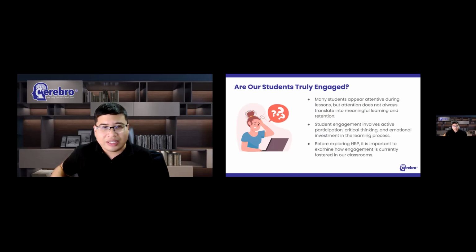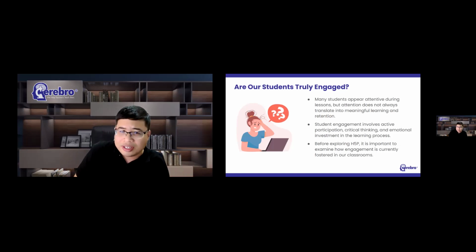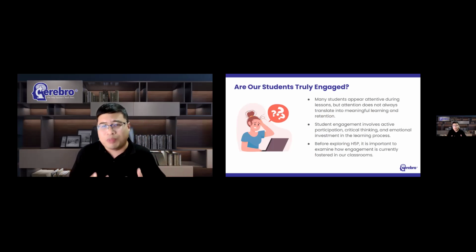And the reality is that engagement is much deeper than visible participation. A student may appear attentive while mentally thinking about something completely unrelated, and a student may be physically present but cognitively absent. And on the other hand, a student who is actively discussing, questioning, exploring, and even making mistakes may actually be much more engaged in the learning process.